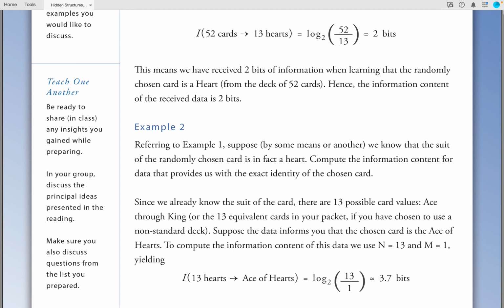Suppose the data informs you that the chosen card is the ace of hearts. To compute the information content of this data, we use n set equal to 13 and m set equal to 1, yielding log base 2 of 13 over 1, which is approximately equal to 3.7 bits.